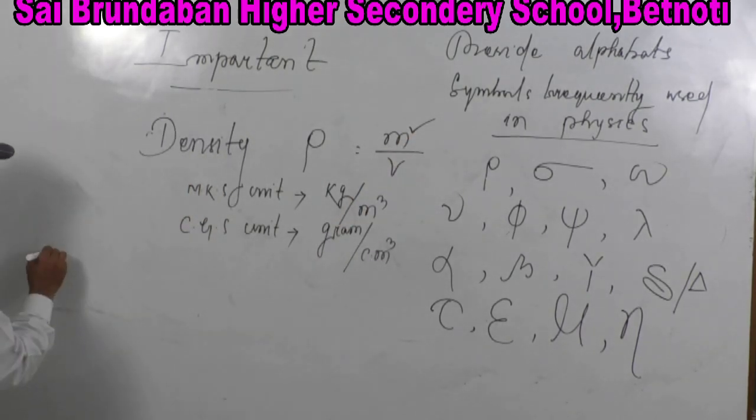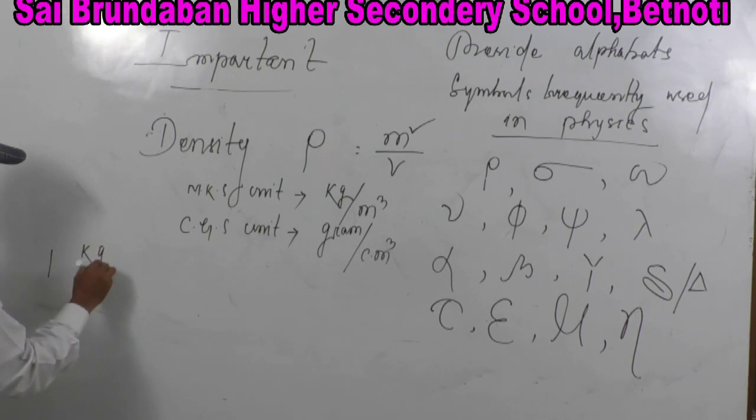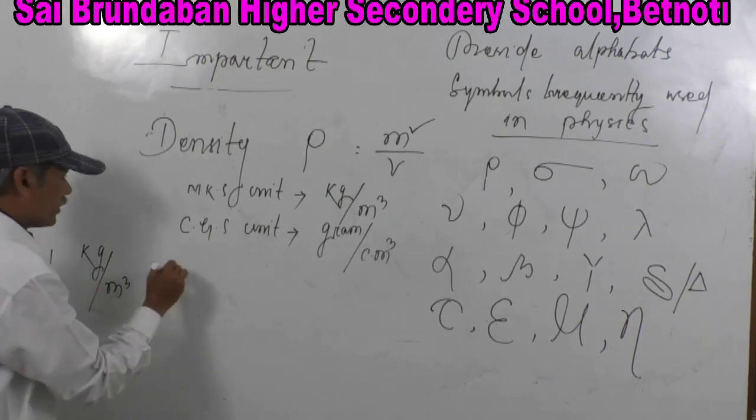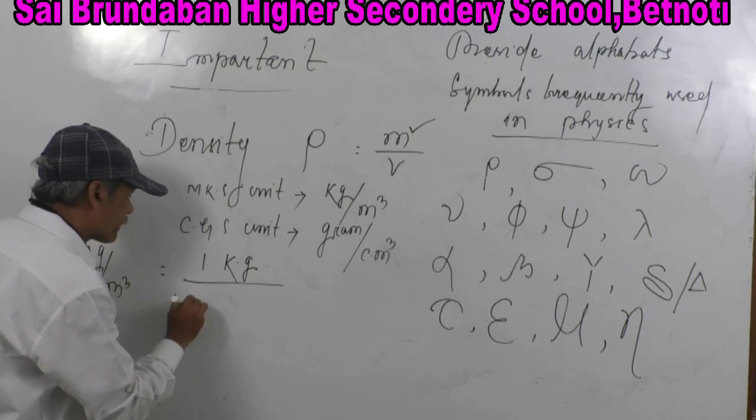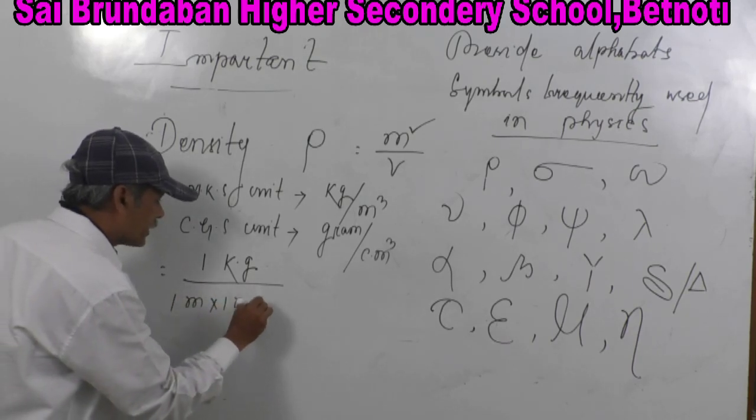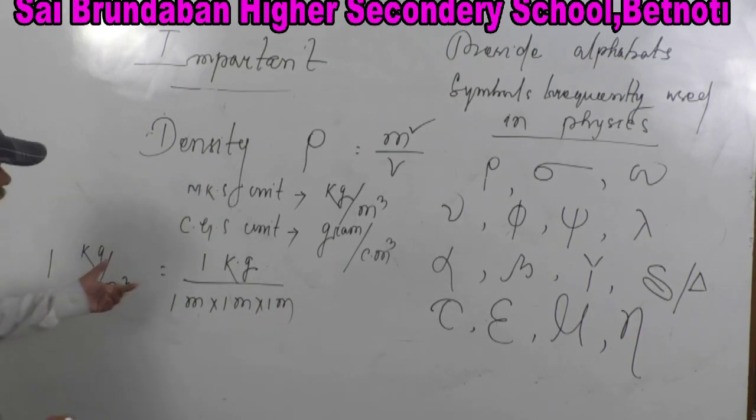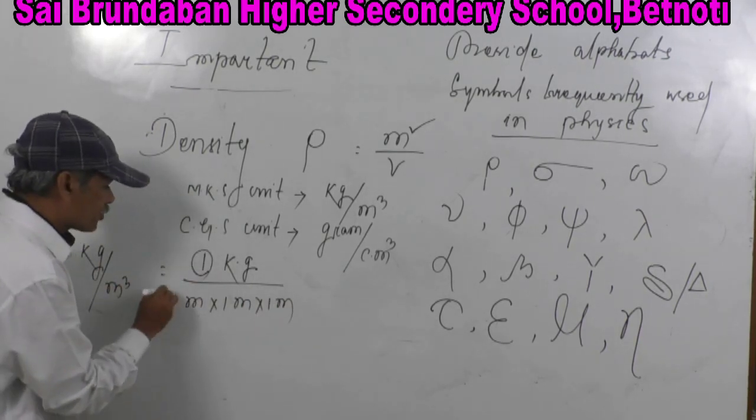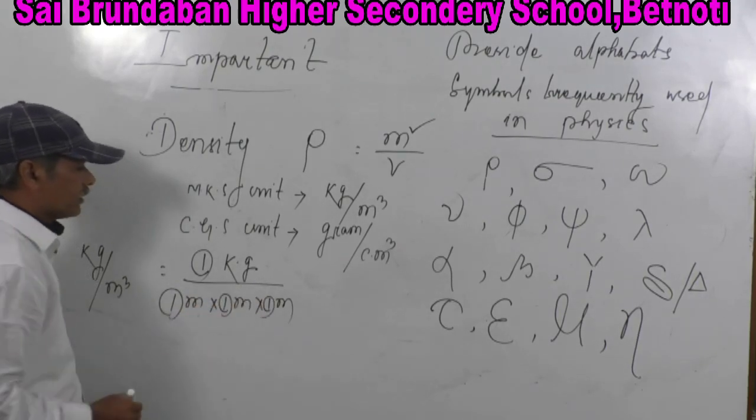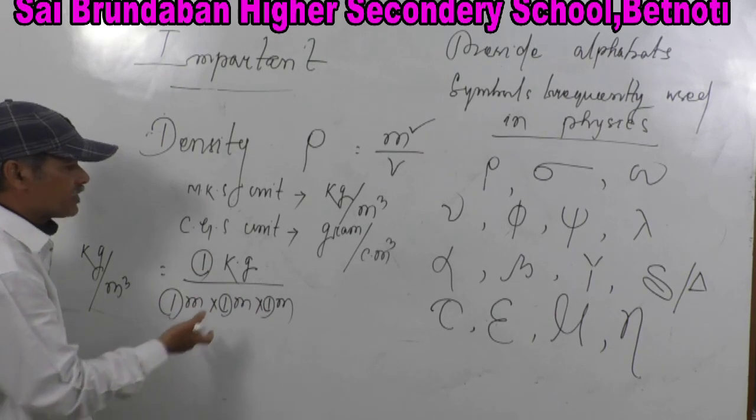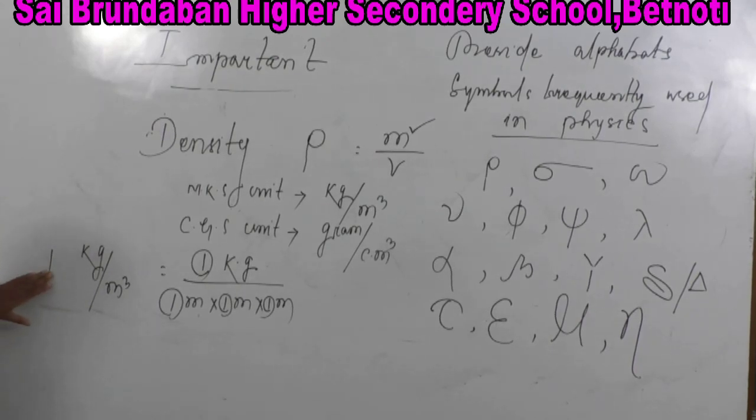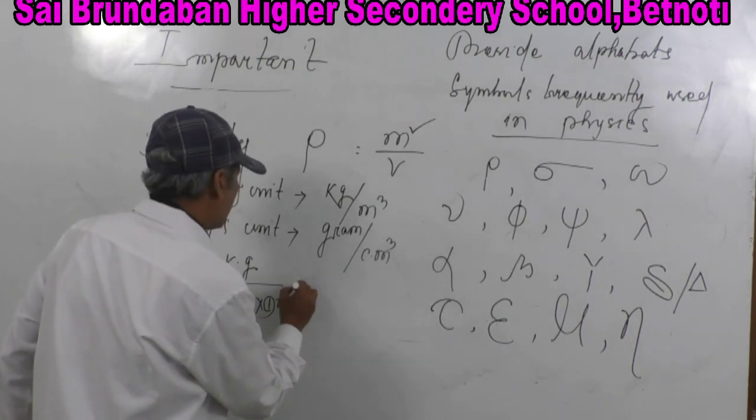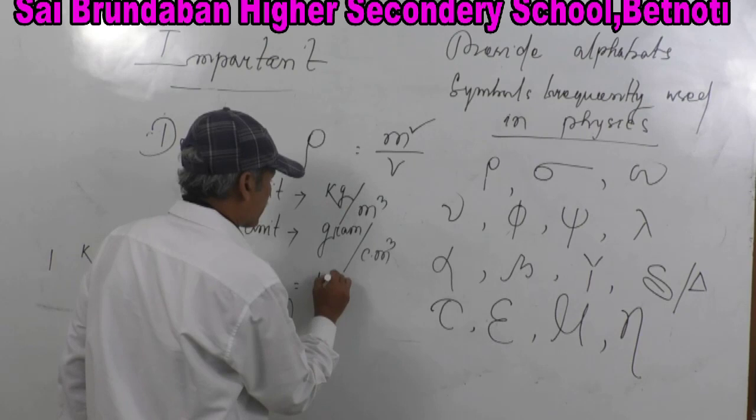So now 1 kg per meter cube is equal to 1 kg by 1 meter into 1 meter into 1 meter. Very simple. This is 1 into 1 into 1. As a whole, it is 1 kg per meter into meter into meter, meter cube. So 1 kg per meter cube, you can express it this way, 1 kg by 1 meter into 1 meter into 1 meter. So 1 kg is how much gram? 1000 gram.